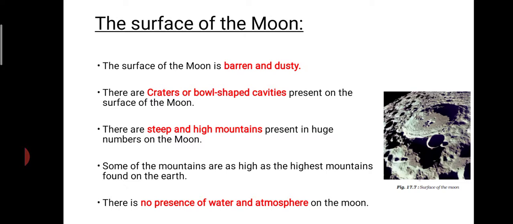And also there is no water present over the moon, as well as no atmosphere present. That is why life can hardly exist over the moon. So here you can see there is no water, there is no atmosphere, and also there are high mountains as well as a barren and dusty environment. Craters are also present. They are bowl-shaped cavities.